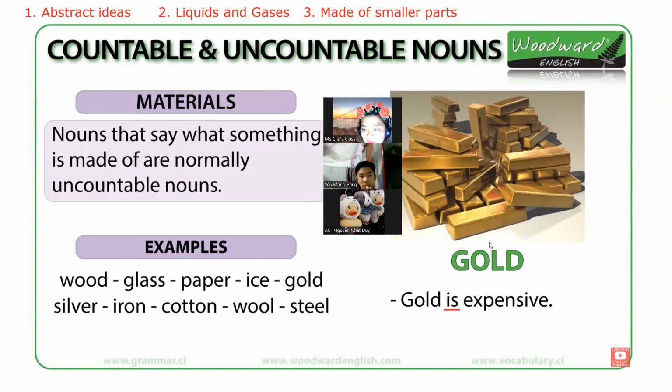What can we say about the fourth one? The fourth one is the materials. It says nouns that say what something is made of are normally uncountable nouns. For example, gold is expensive. My father's chair is made of wood. Glass, paper, rice, gold, silver, iron, cotton, wool, steel. So they are the materials, the raw products.